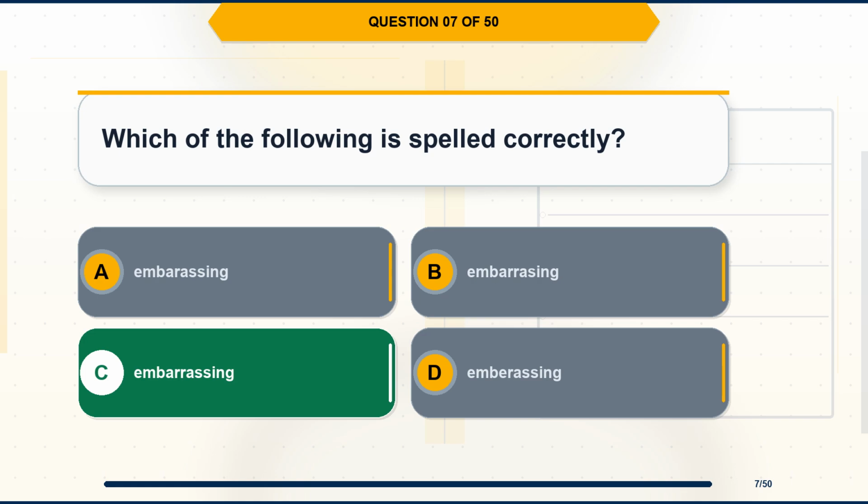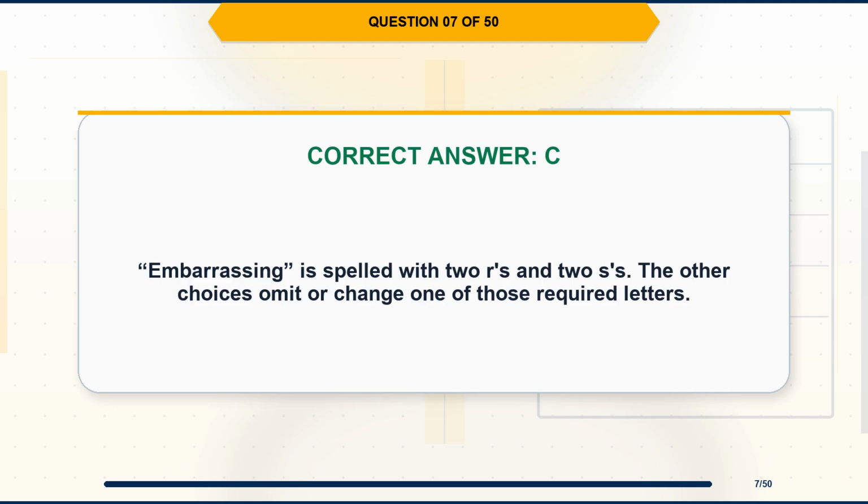The correct answer is option C. Embarrassing. Explanation. Embarrassing is spelled with 2 R's and 2 S's. The other choices omit or change one of those required letters.